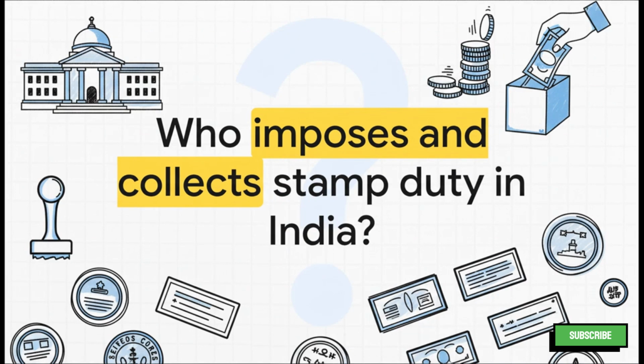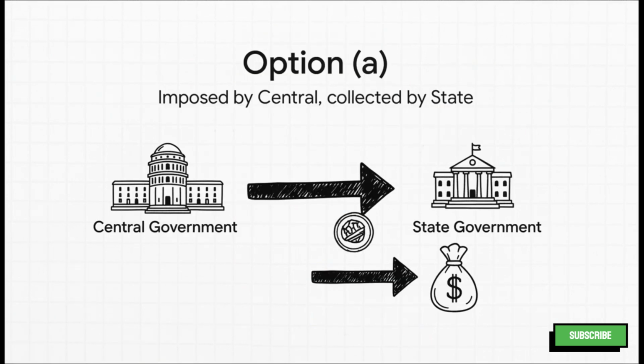All right, our next question from public finance, question 63. In India, who imposes and who collects stamp duty? Let's look at the options. A, imposed by the central government but collected by the state government. B, both imposed and collected by the central government. C, imposed by the state but collected by the central, or D, both imposed and collected by the state government.